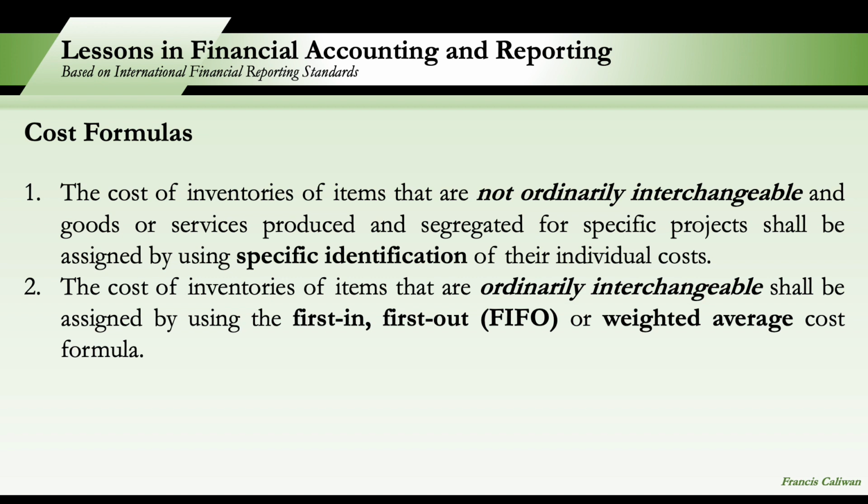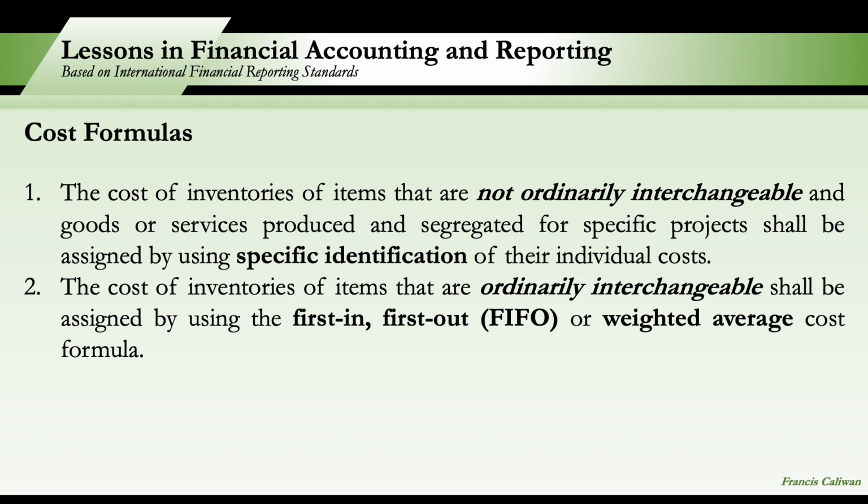So total goods available for sale ang numerator over total number of units available for sale. So meron tayong kinocompute, pre-computed na weighted average unit cost. At yun yung minomultiply natin for the goods sold na papasok sa cost of sales and ending inventory na papasok sa statement of financial position.